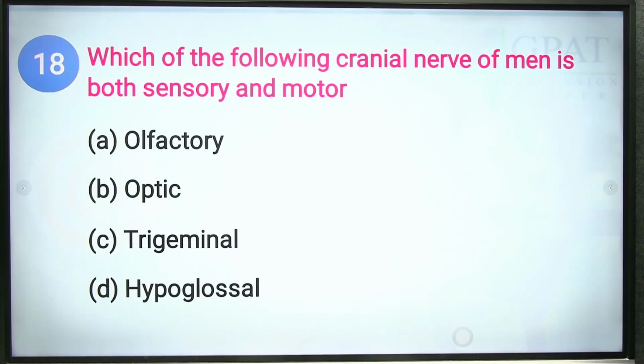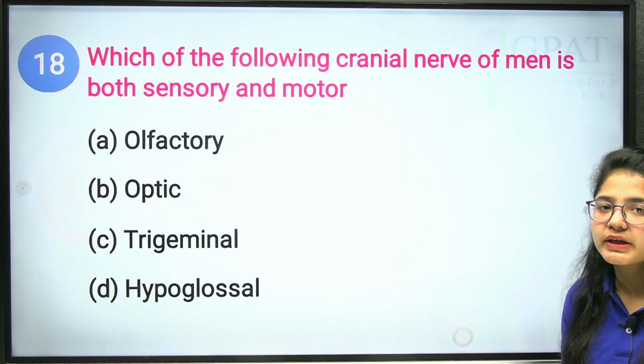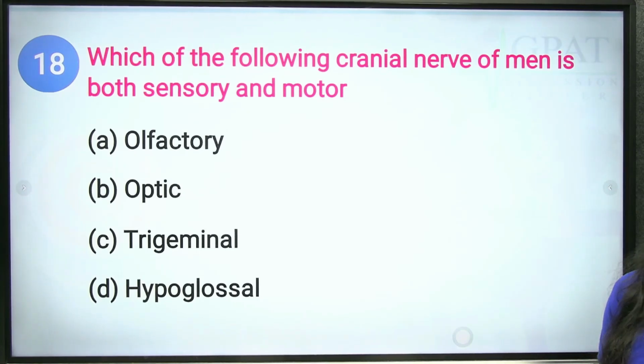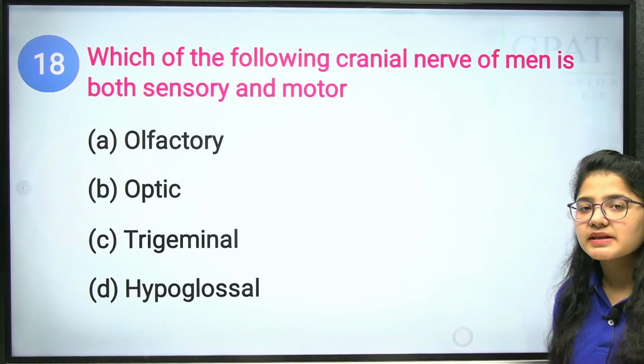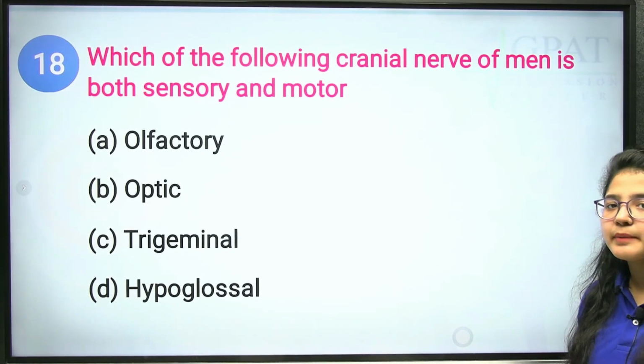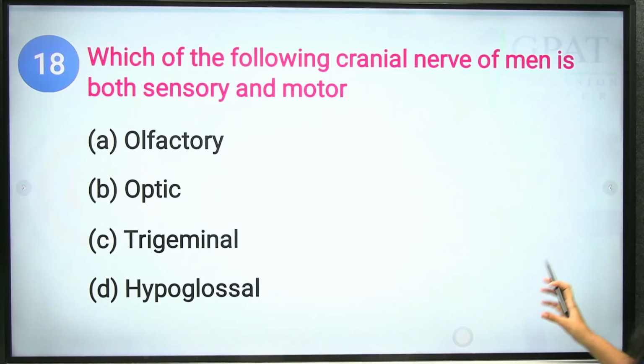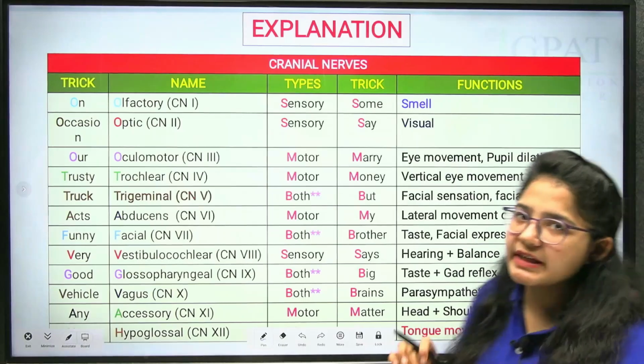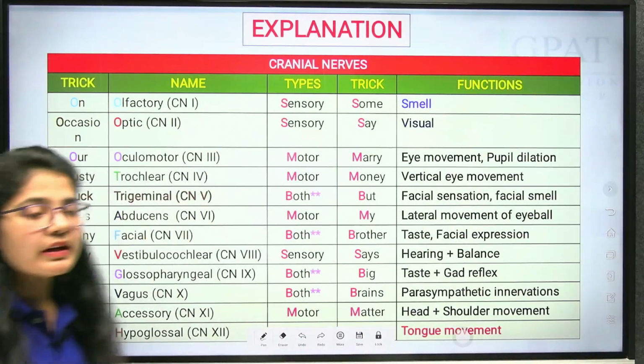Now, the next question. Which of the following cranial nerves is both sensory and motor? We have 12 pairs of cranial nerves, and some of them are sensory and some of them are motor. Clear? So what is the correct answer? Which of the following nerves is sensory and motor? The correct answer is your trigeminal nerve. Here we have a table which is very important from the exam point of view.